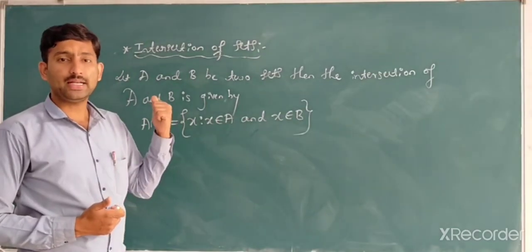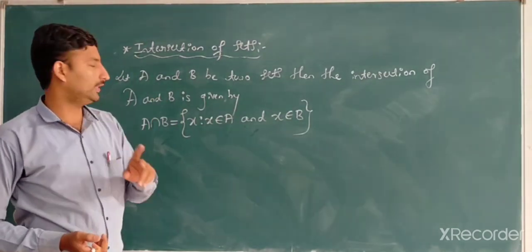But in yesterday's class it was 'or', in the sense x belongs to A or x belongs to B, meaning the elements coming either from A or from B. But in the case of intersection, if you choose an element from A, that element should belong to the set B, meaning we have to collect the common elements from capital A and capital B, which is one of the important crux points about the intersection of two sets.